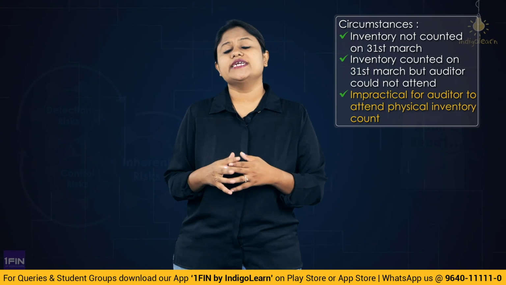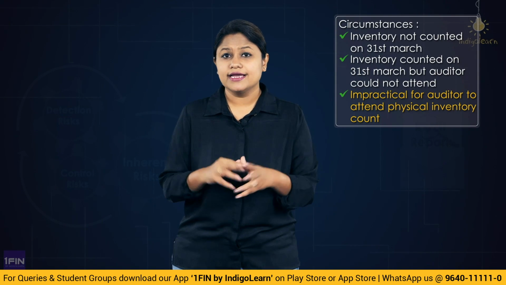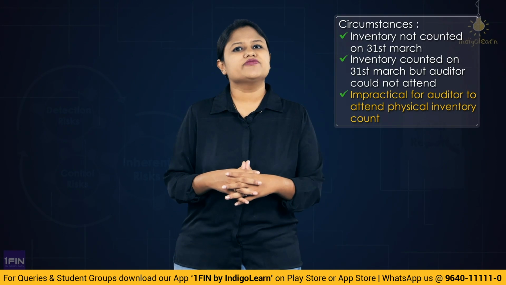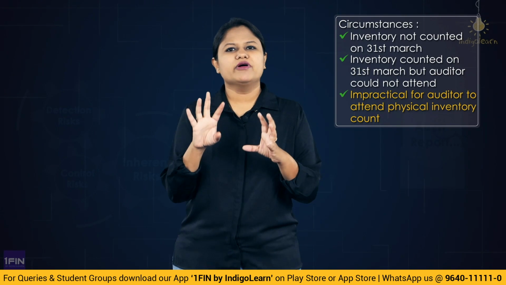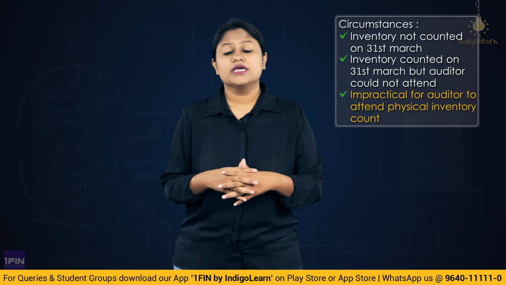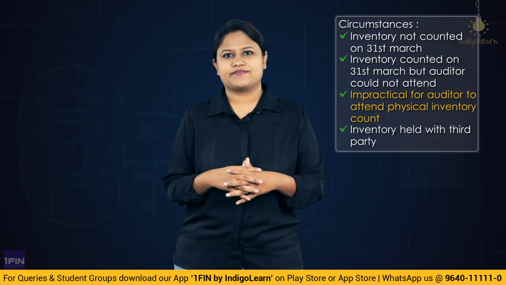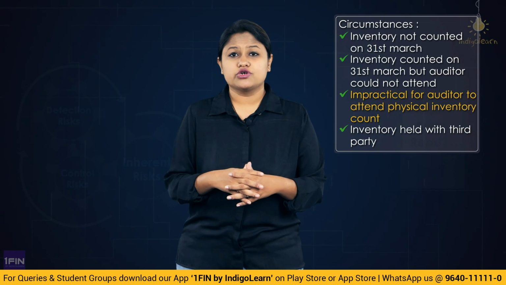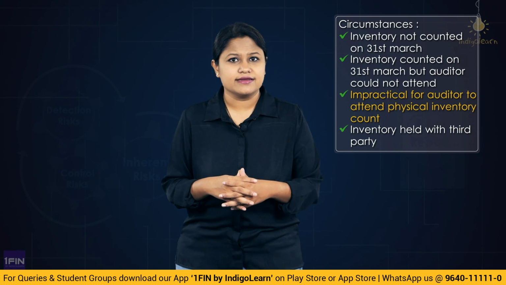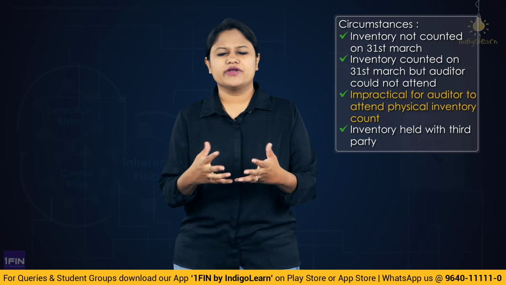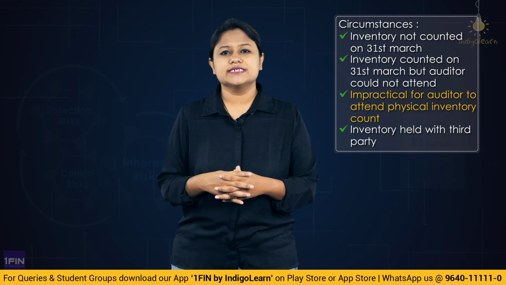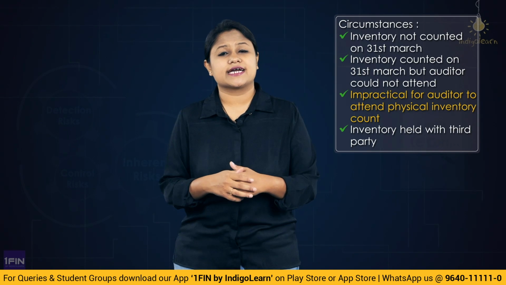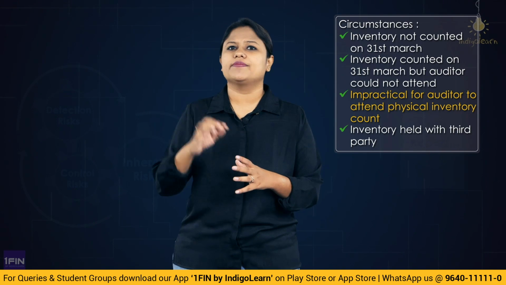Now, these are three different categorizations where we understand that for physical verification we are not able to be present. But there is one more, a fourth situation which has been given here. When the inventory is lying with a third party. So when the inventory is lying with the third party, it is your inventory. So obviously that part also should come where? In your physical count, in your valuation. So here it is very important that you get an understanding of what? The presence as well as the condition of that inventory which is with the third party.